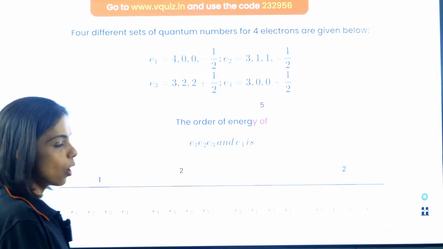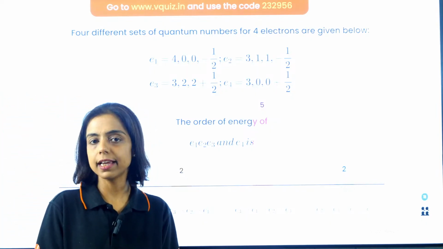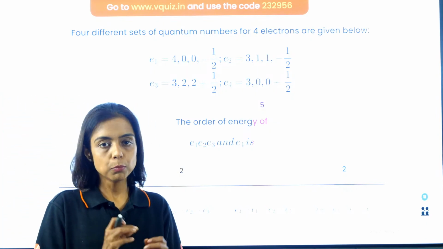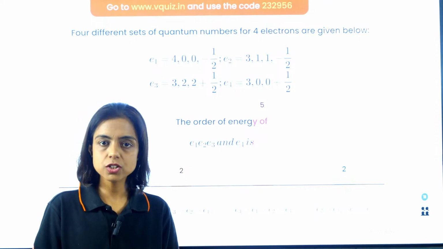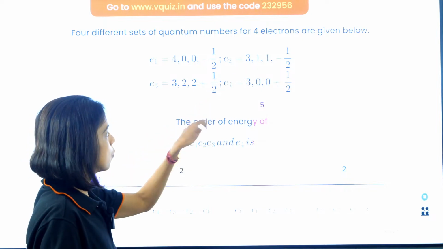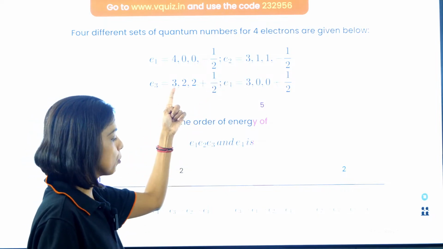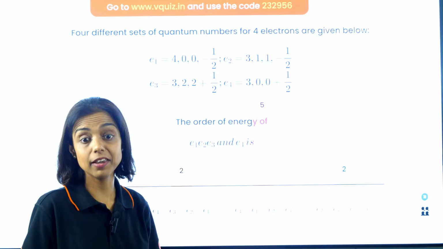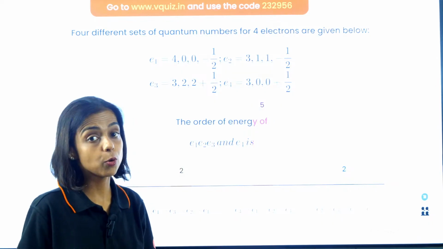Okay, so how will you do it, guys? N plus L rule, Aufbau rule. More is the value of N plus L, more is the energy. So here N is 4, L is 0. So 4, this is also 4, this is 5. So highest energy should be of E3. N plus L value is 5. More is N plus L value, more is the energy.